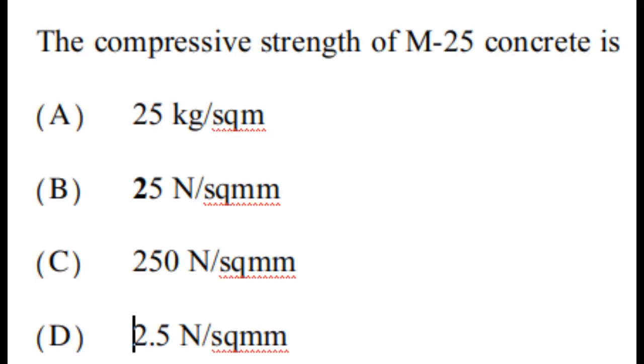Let us see one GATE question. The compressive strength of M25 concrete is option A 25 kg per square meter, option B 25 Newton per square millimeter, option C 250 Newton per square millimeter, option D 2.5 Newton per square millimeter. The correct answer is option B, 25 Newton per square millimeter.